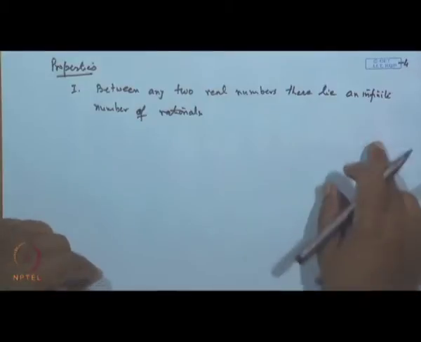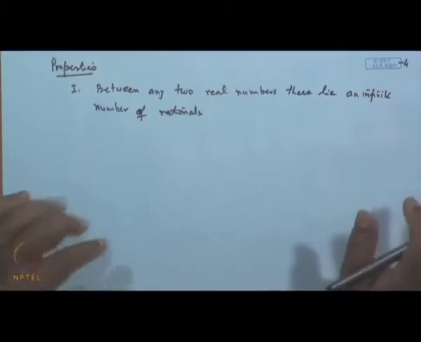Between any two real numbers, infinitely many rational numbers lie.